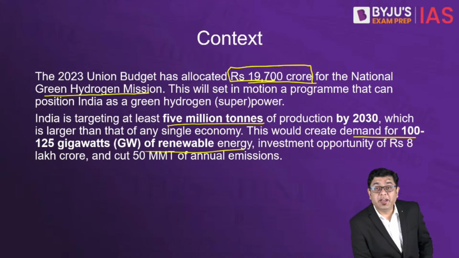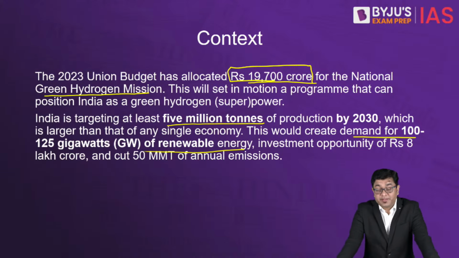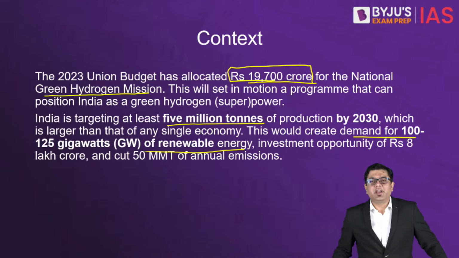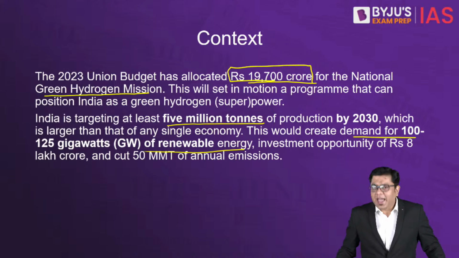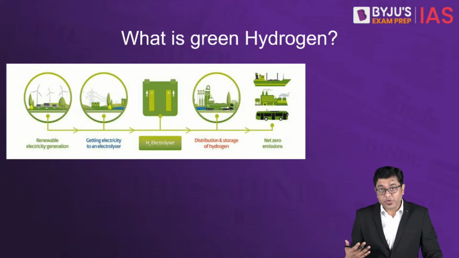Now, without painting a very pessimistic picture, we can all aim to be global superpowers in something. Just because nobody else is producing it right now, we cannot call ourselves a superpower for the coming year of 2030. Having said that, first of all, let us understand what we mean by green hydrogen.